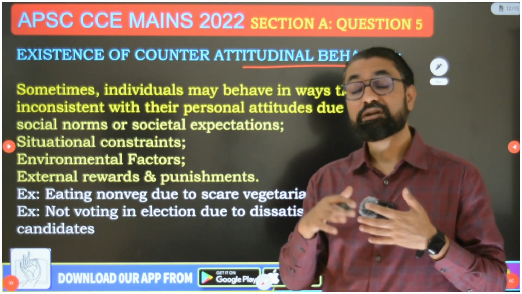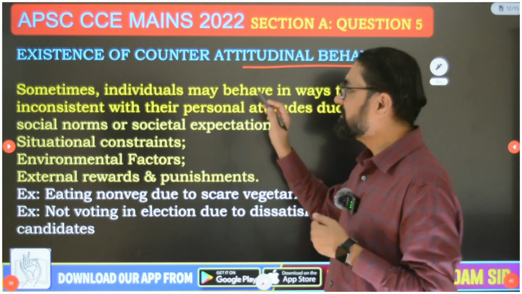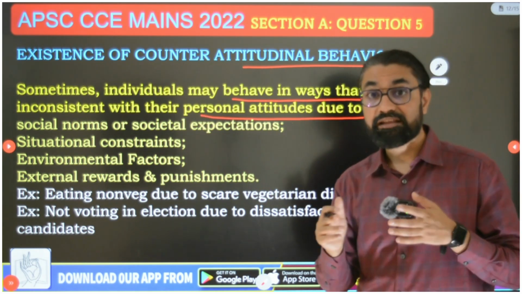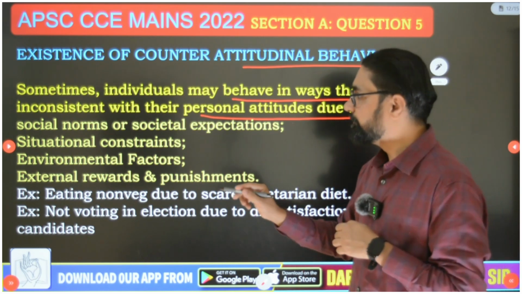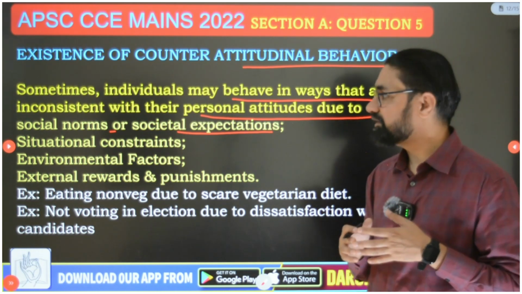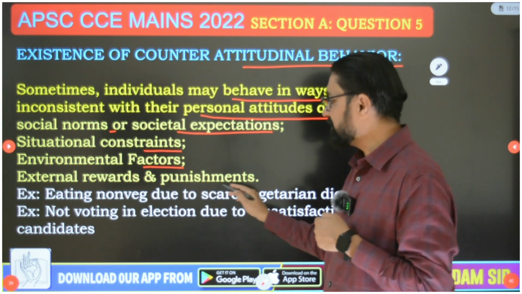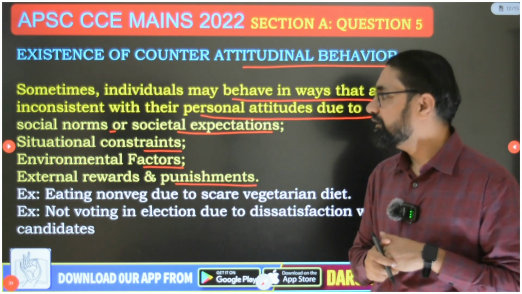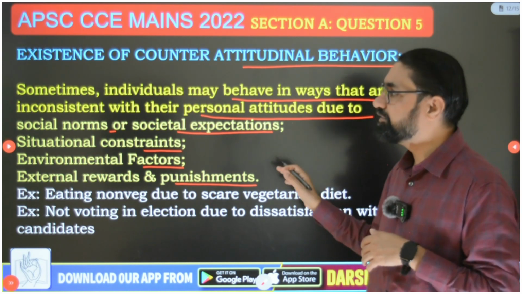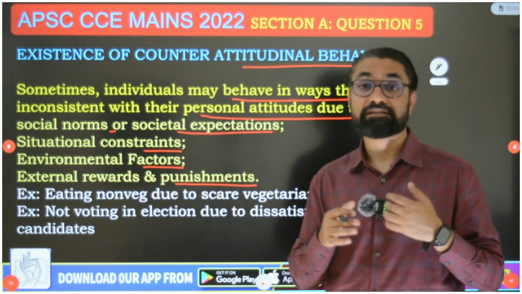But guys, remember, counter-attitudinal behavior does exist. Behavior does not always reflect underlying attitudes. The reason being, sometimes individuals may behave in ways that are inconsistent with their personal attitudes. And why do they behave inconsistently with their personal attitudes? The reasons: social norms and social expectations, situational constraints, environmental factors, and external rewards and punishments. Because of this, there can exist a discrepancy between our attitude and behavior.